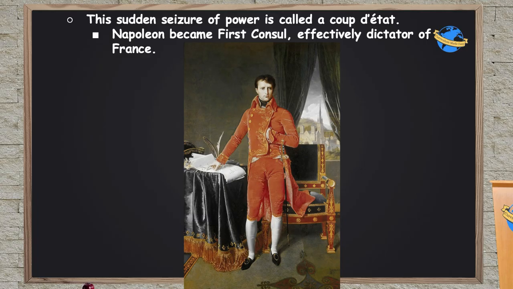It's a French word, essentially a military seizure of the government. It's at this point that Napoleon names himself First Consul of the Republic. He's effectively a dictator at this point. You notice he's using the term consul because that's what the leaders of the Roman Republic were called. And remember, the last consul who was named dictator was Julius Caesar, who refused to give that power back. So you can see he's kind of following this pattern of Julius Caesar.